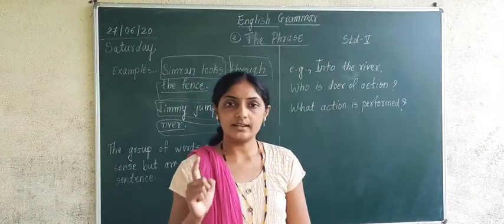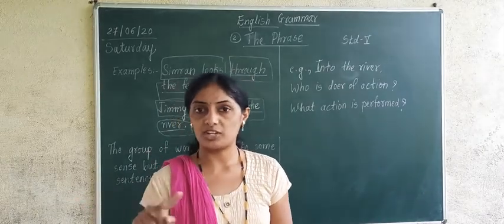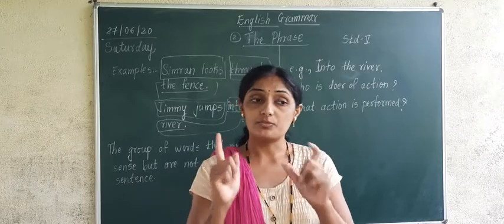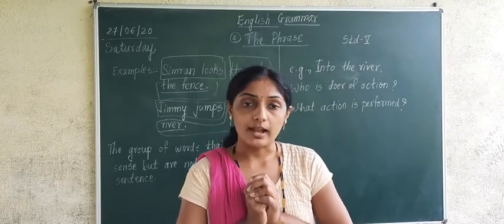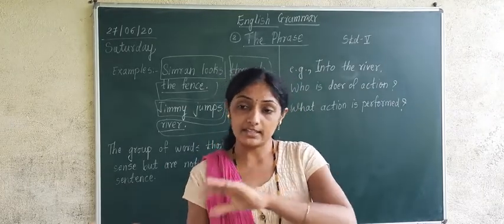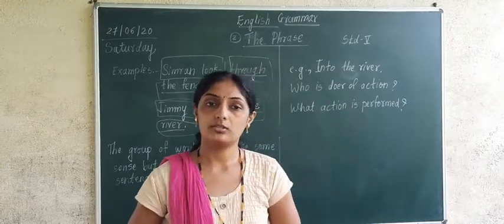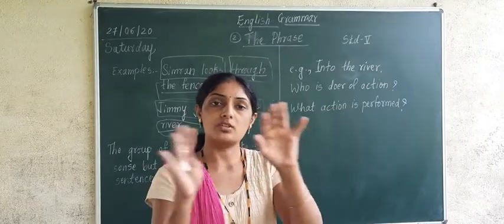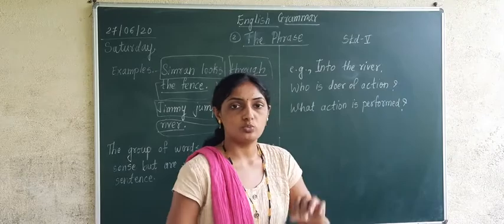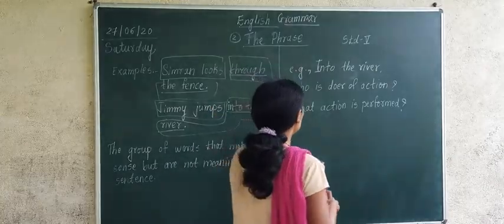In every sentence, as I told you first, we studied subject and predicate. Subject is the doer of action. And what is predicate? Predicate tells something more about the subject. Subject means the doer of action, who does the action. Correct? Now into the river.